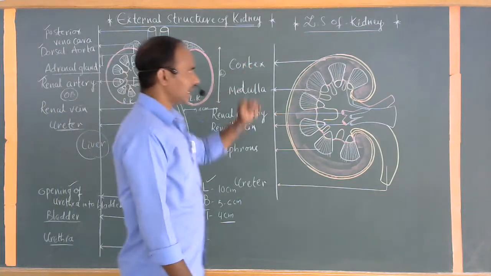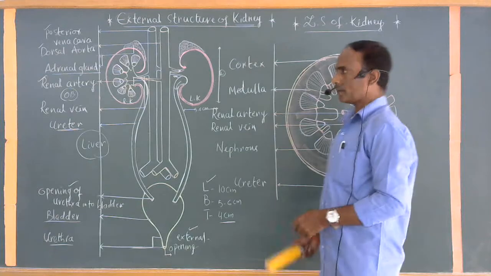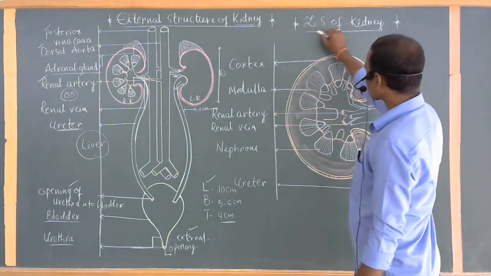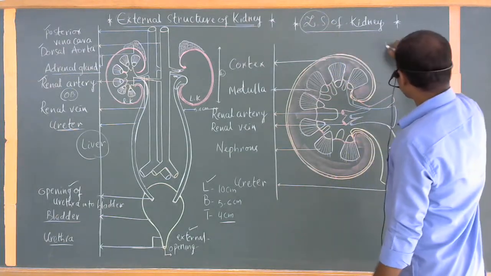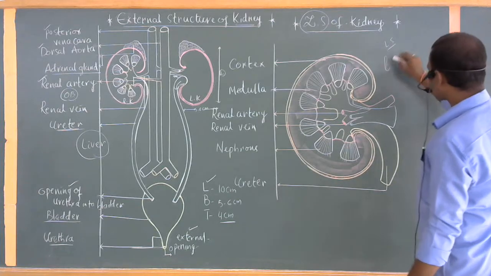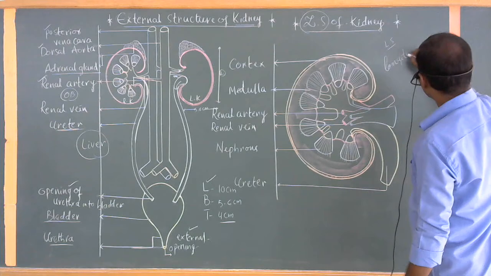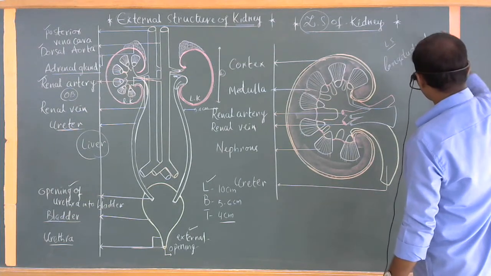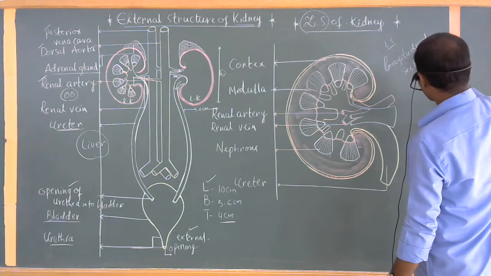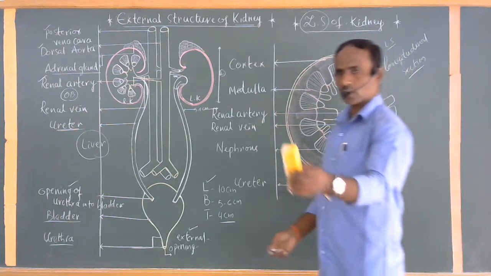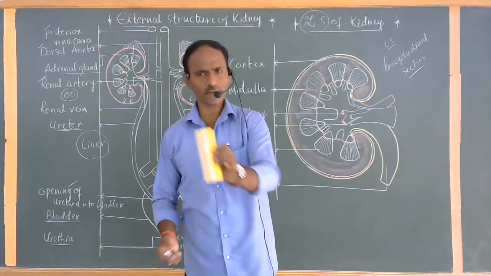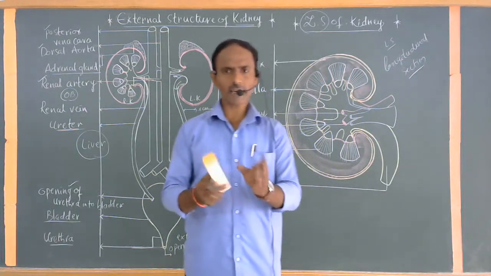If you understand clearly, the LS of kidney. Do you know what is meant by LS? The topic is called LS, meaning longitudinal section. For example, this is an organism or any kind of organ.